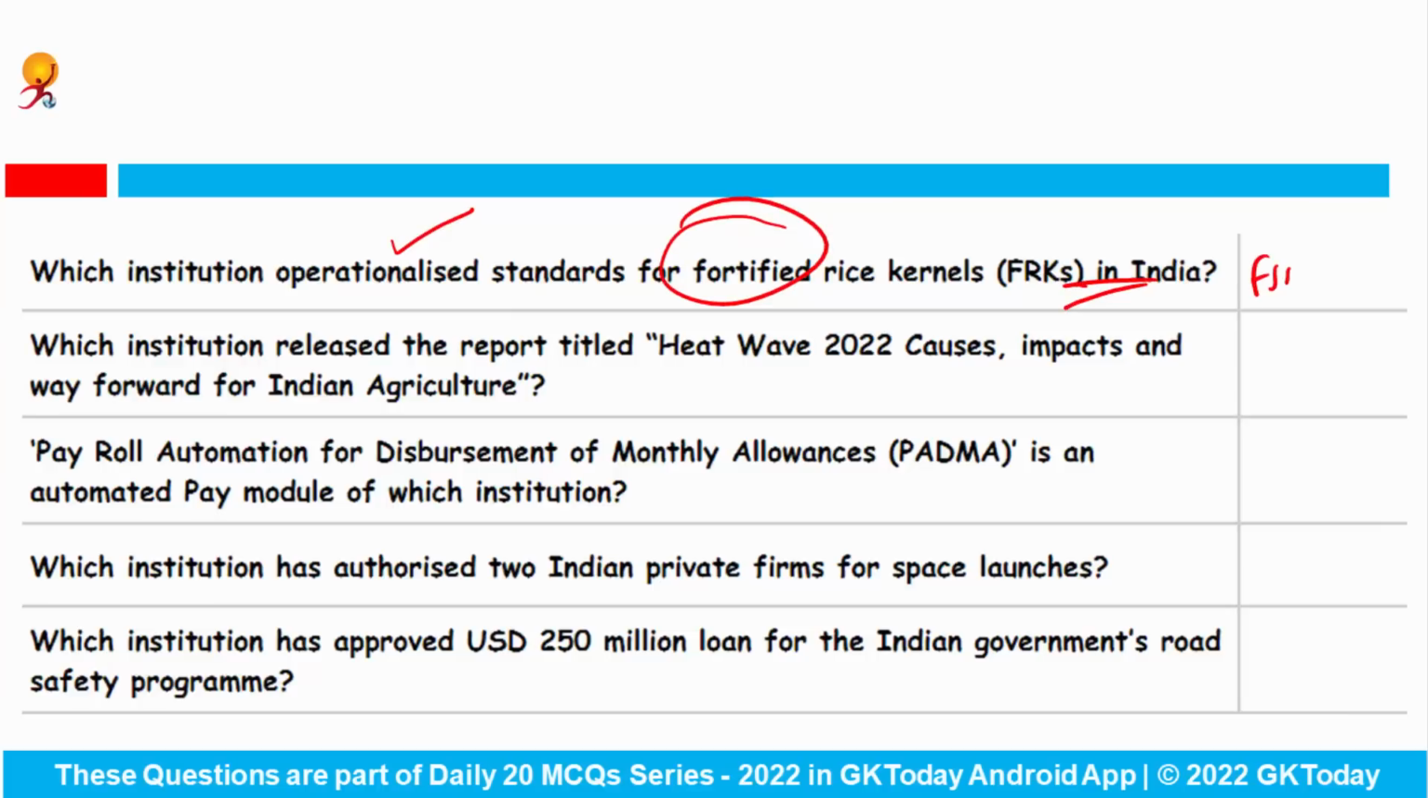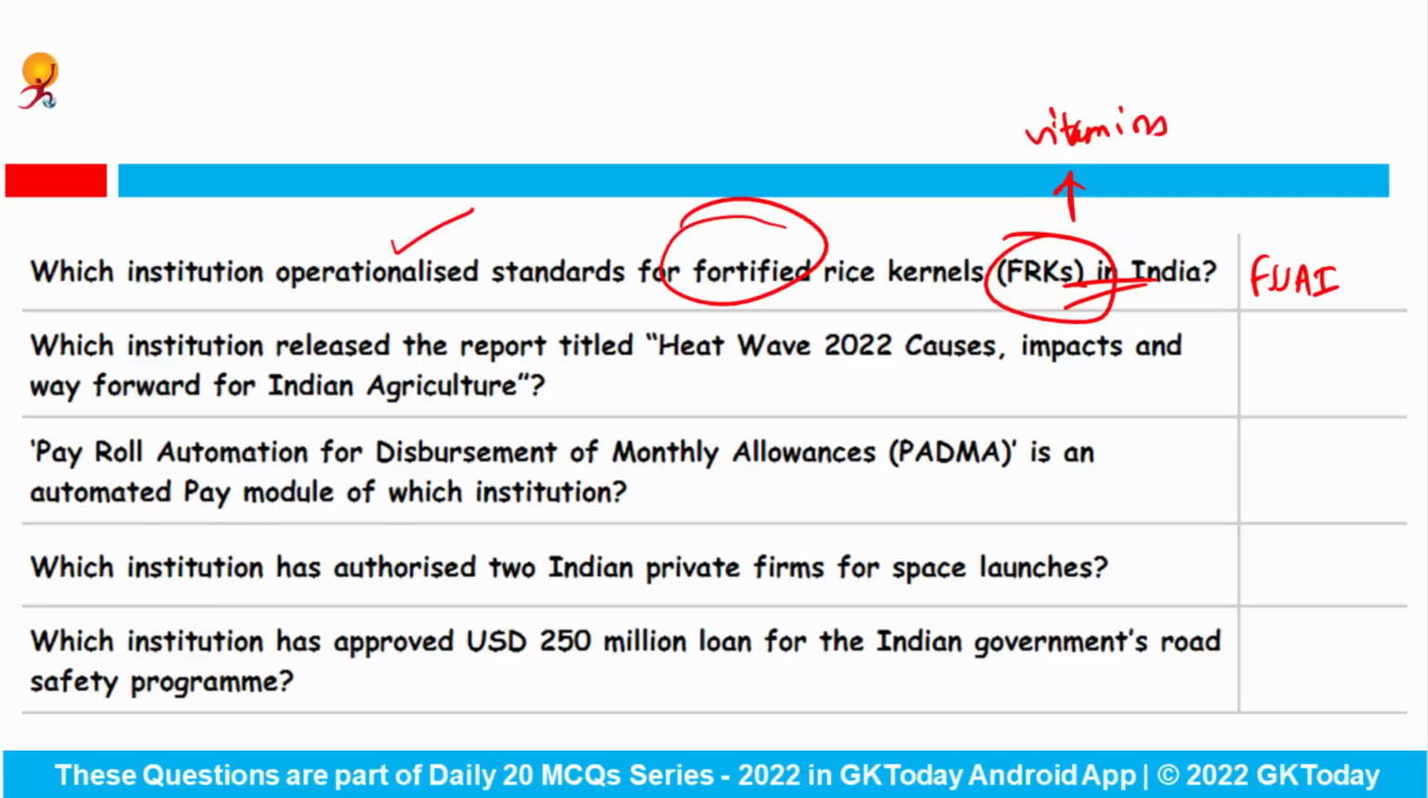Okay. Coming to the question slide, which institution operationalized standards for fortified rice kernels in India? So the Food Safety and Standards Authority of India has decided to operationalize standards for the fortified rice kernels to strengthen the national level fortification program in the country. So these are actually rice-shaped kernels that contain vitamins and minerals produced through the extrusion technique, and the regulation specifies standards for the rice flour, vitamin and mineral premix to be used in the preparation of these FRKs.